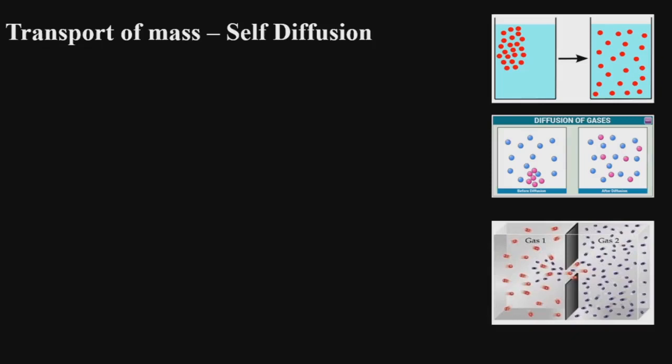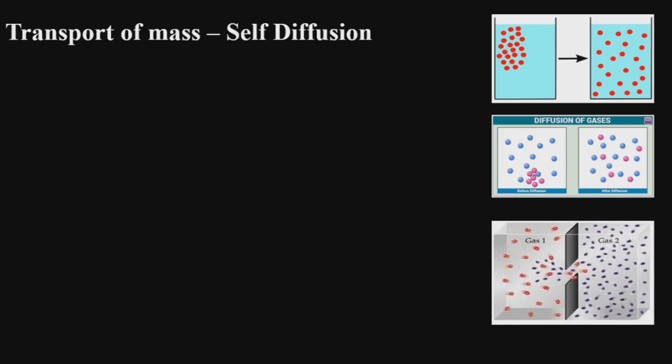In this lecture, we are going to study about transport of mass, that is self-diffusion. The phenomena of self-diffusion is due to the transport of mass from a region of higher concentration to a region of lower concentration to bring about an equilibrium. As you can see in this figure, this is the region of higher concentration, and here we can see that the molecules now have spread up, and this is the region of lower concentration.